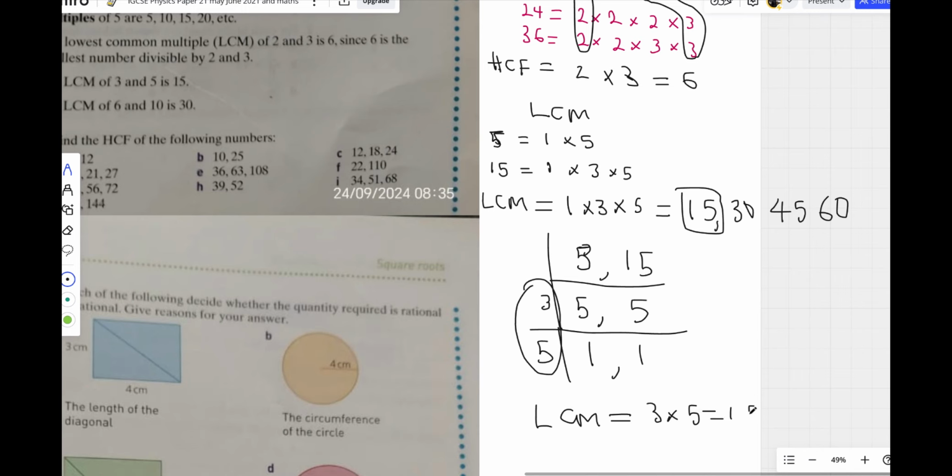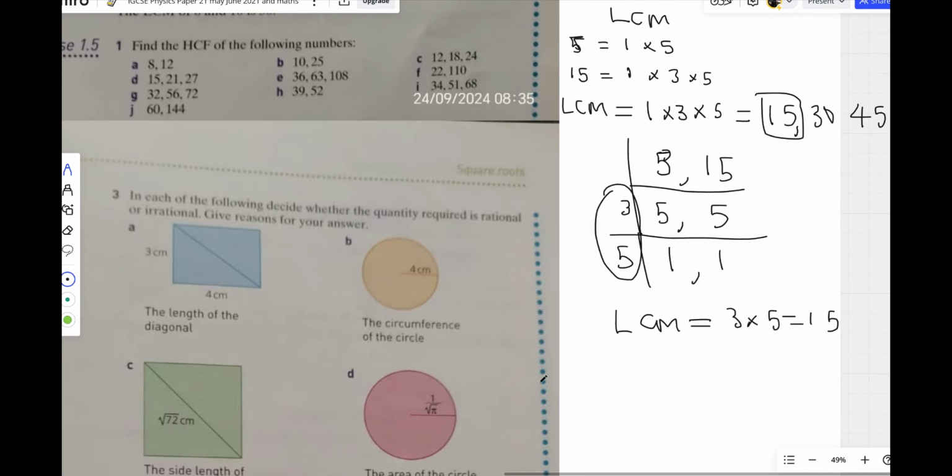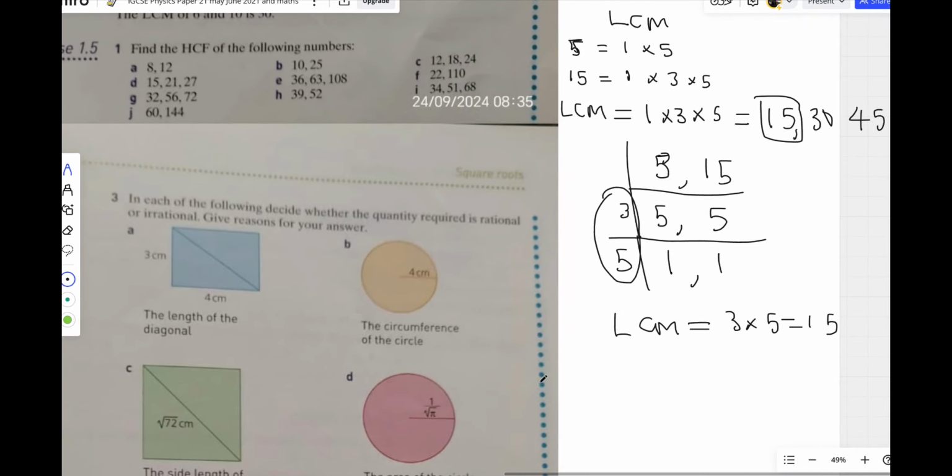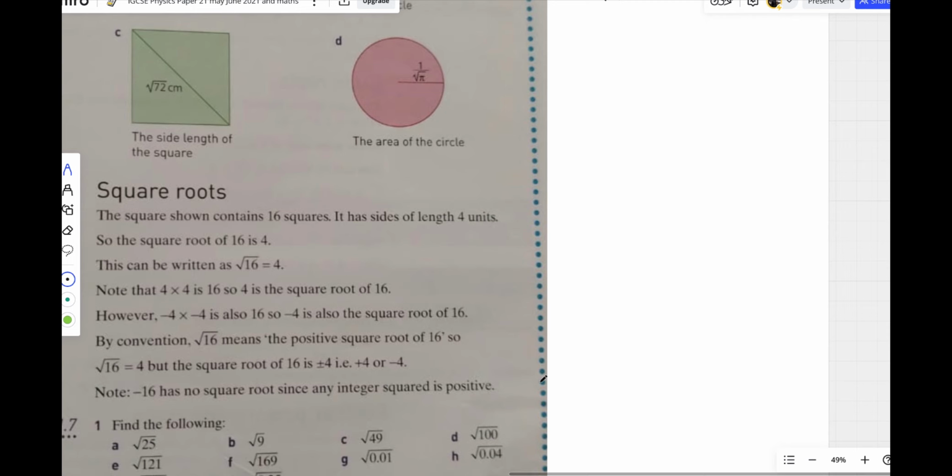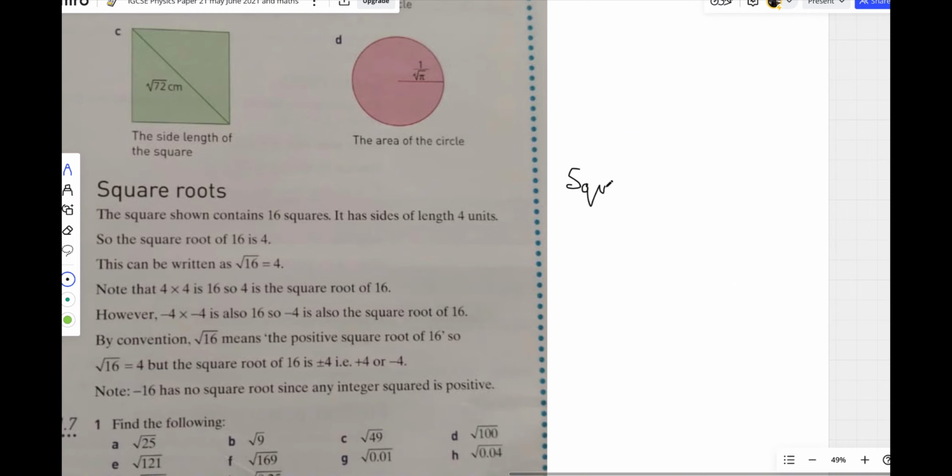Okay, now let's move on. All you need to do to master them is to solve a lot of questions regarding all of this. Now we go to square roots. Let's talk a little bit about square. I only talked about square numbers, so it's like the opposite of square numbers. Let's talk about square root and cube root briefly before we end this chapter.